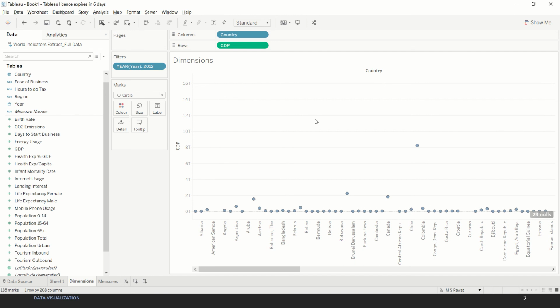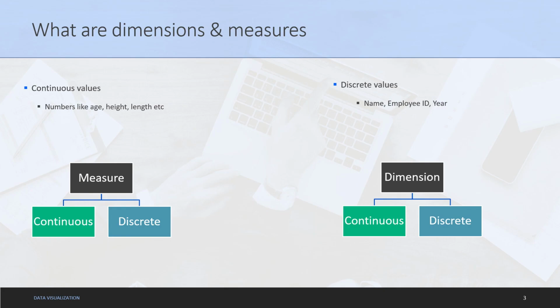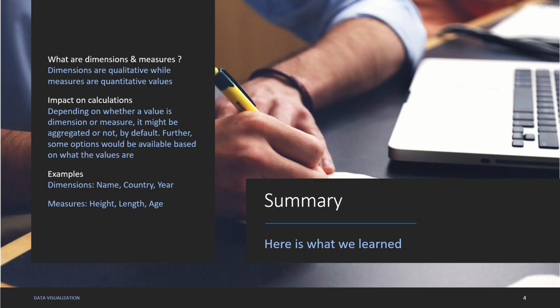So with this we wrap up dimension and measures. To sum it up, dimensions are qualitative while measures are quantitative values. They have impact on calculations depending on whether a value is dimension or measure. It might be aggregated or not by default. Further, some options would be available based on what the values are. Some examples: dimensions like name, country and year; measures like height, length and age.